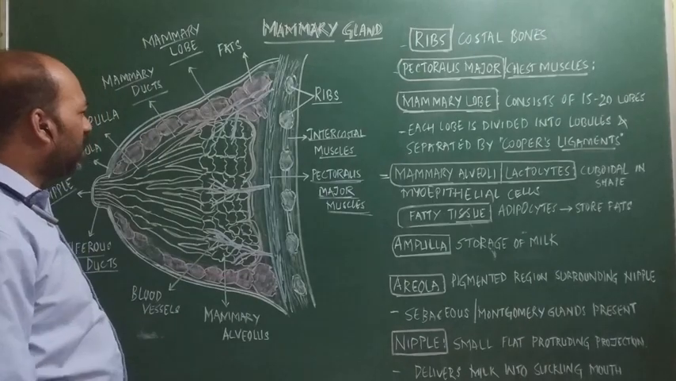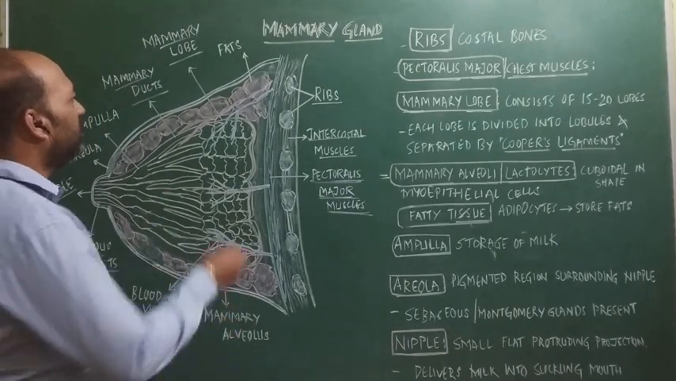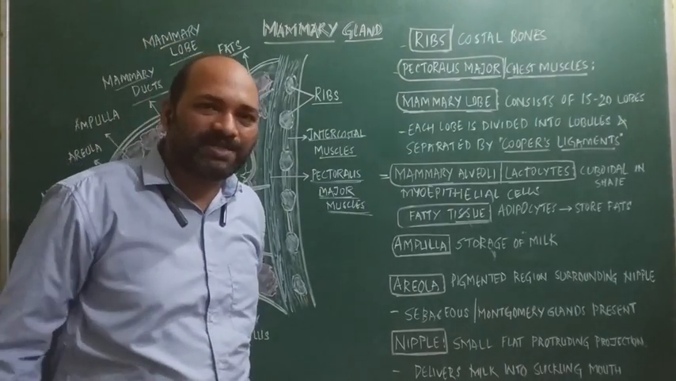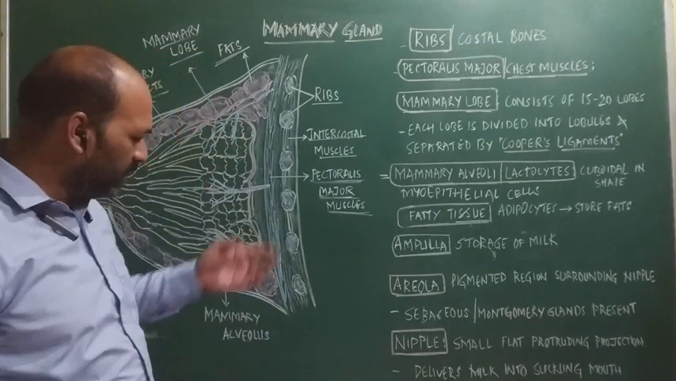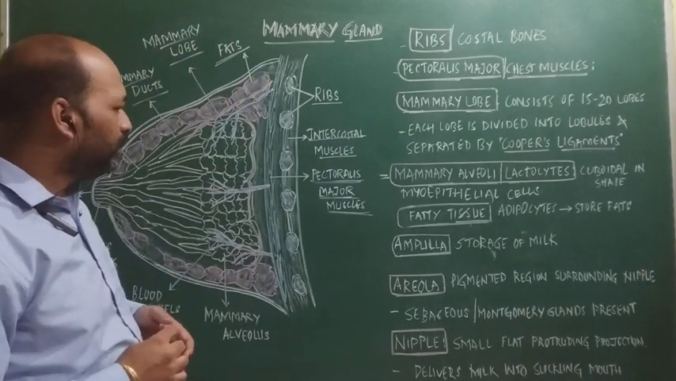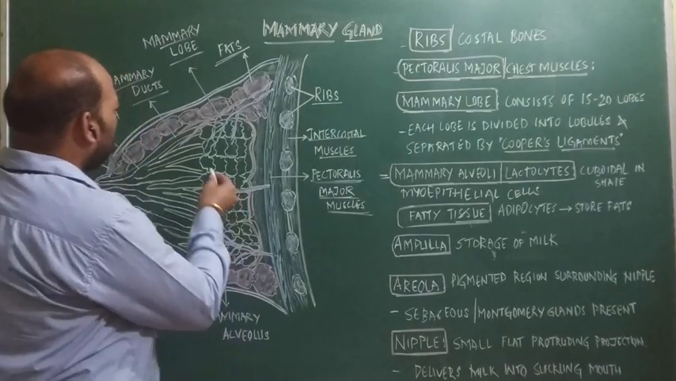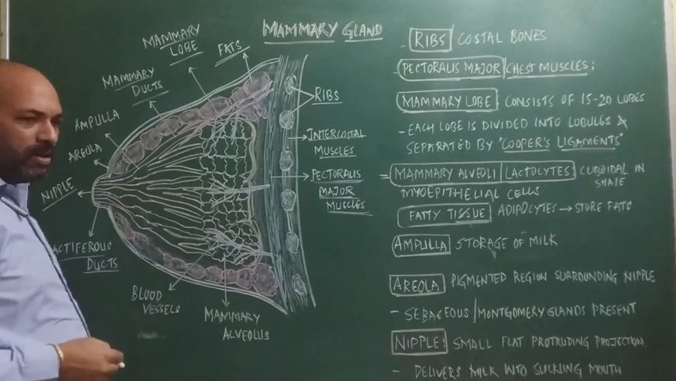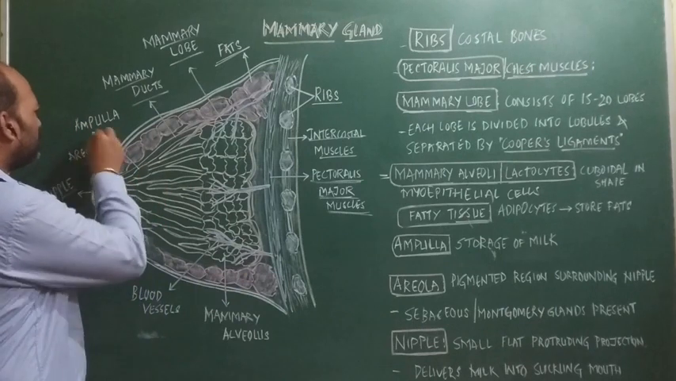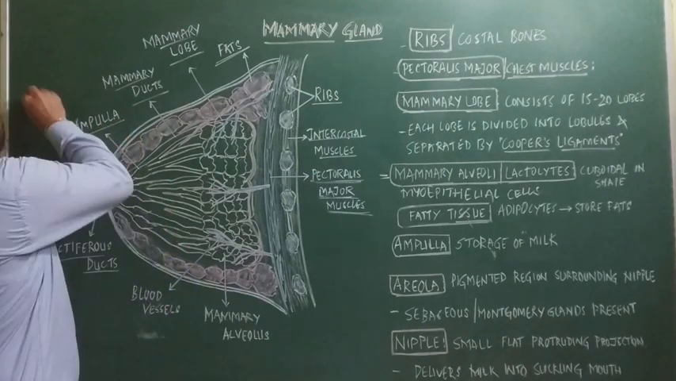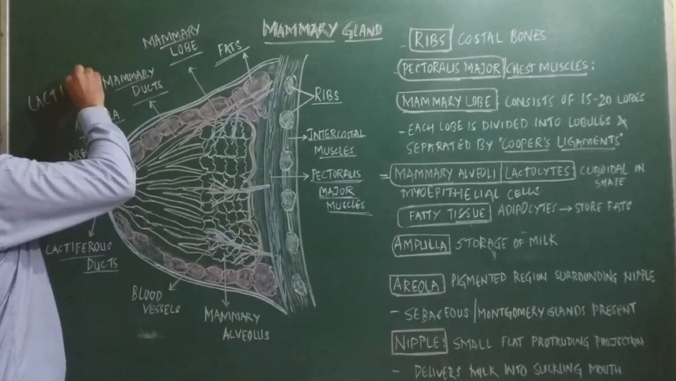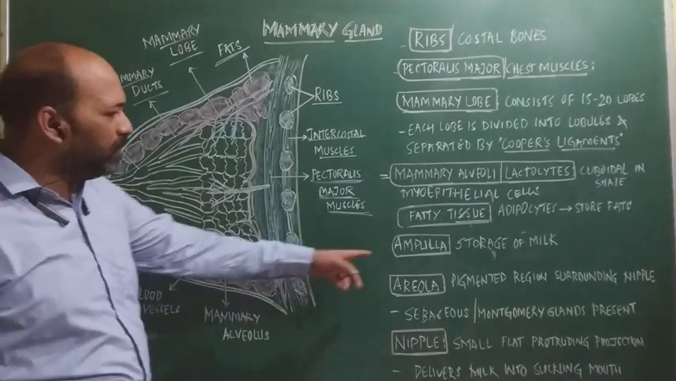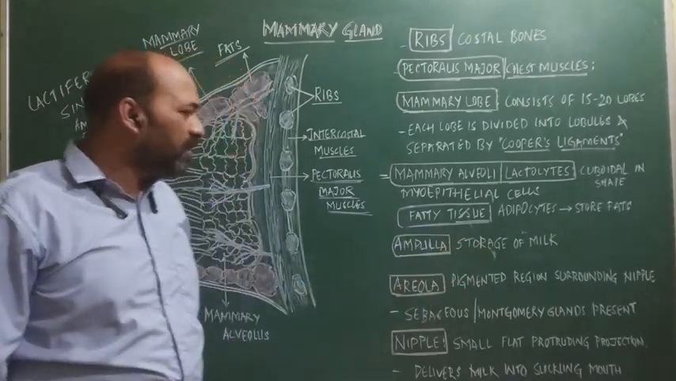Thereafter, surrounding the lobes, you can see there is the presence of fatty tissue. In this fatty tissue, there are cells called adipocytes, and these adipocytes are mainly meant for the storage of fat. Thereafter, the lobules open into the mammary duct, and the mammary duct consists of a number of small bulged portions. These bulged portions are called ampulla, or they are also called lactiferous sinus.